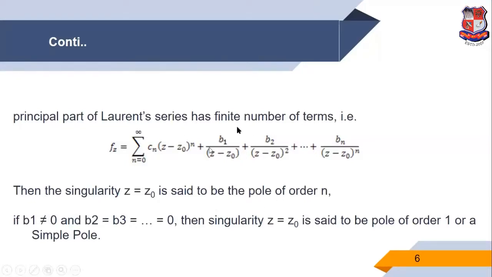And this is called a simple pole. Similarly, we also observe, suppose B1 upon Z minus Z0 plus B2 upon Z minus Z0 square. Two terms are there, and all other terms are 0 in the principal part of the Laurent series. So in this case, Z equal to Z0 is a pole of order 2 because the highest power of this factor is 2.